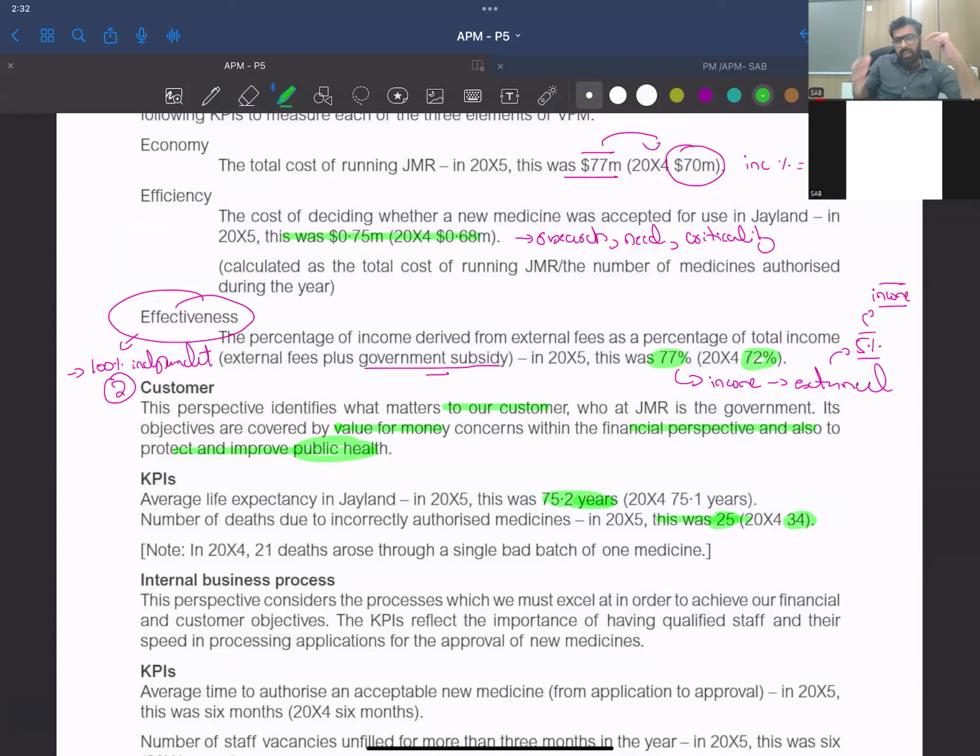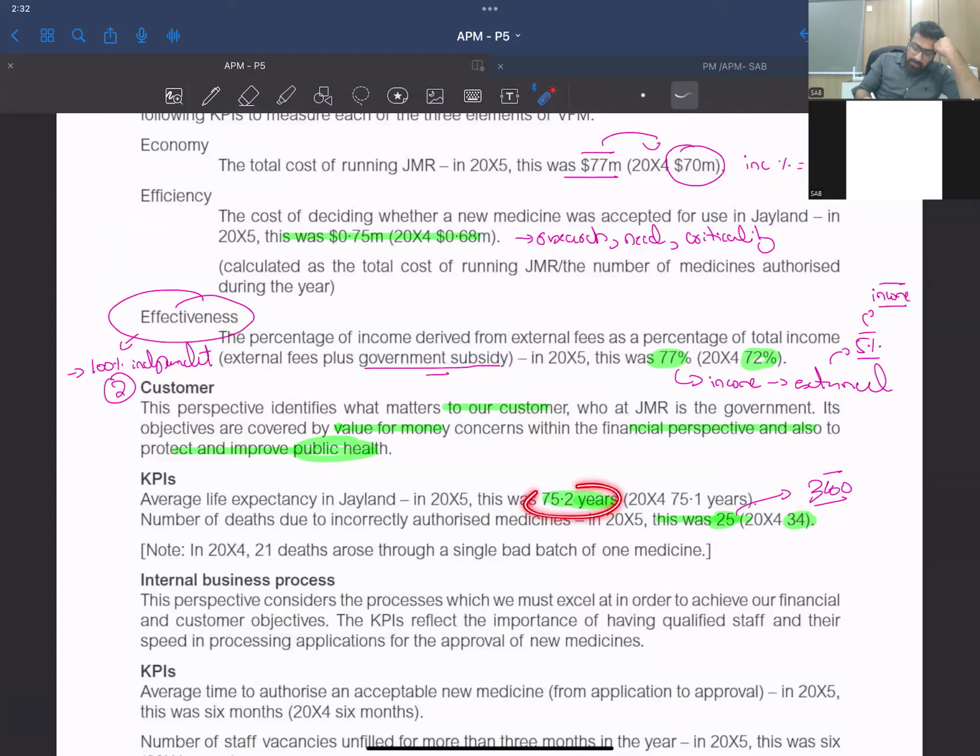I don't know. We'll be reading in much more detail, but as far as these numbers are concerned, wrong medicines killed 34 people last year, but this time 25. Although this should be zero, huh? This should have been zero. But what if it isn't? It isn't a problem, right?